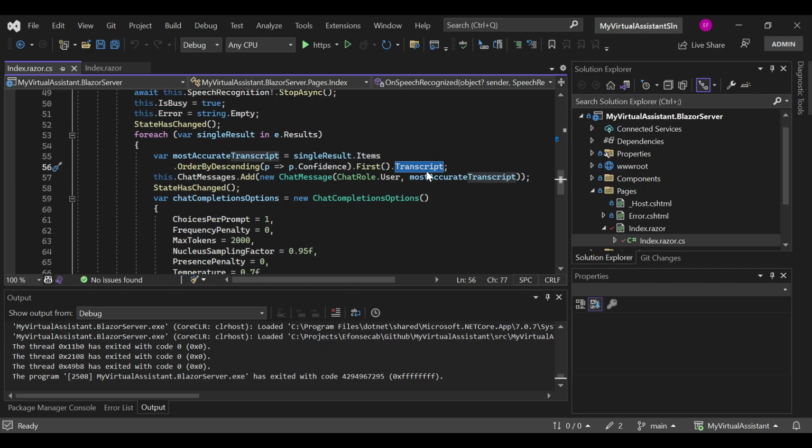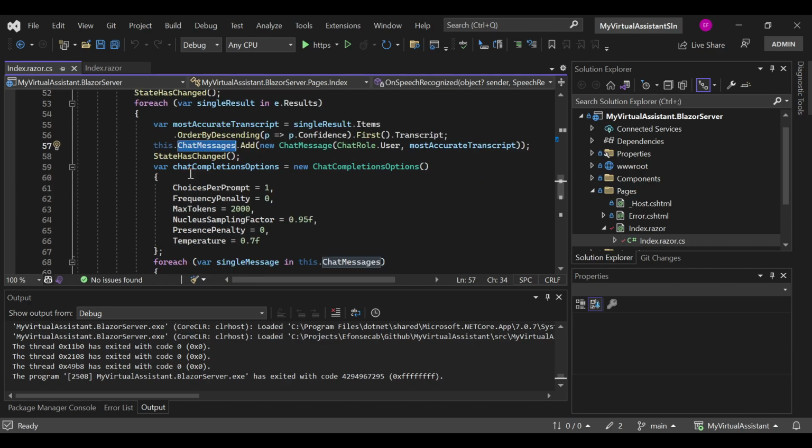Then we add that transcript to the list of chat messages that we have in the code, right? This chat message will be of type user because this is what we as users are actually saying, or requesting. And of course the text, right? We invoke StateHasChanged so that we can see that change reflected in the UI, right?